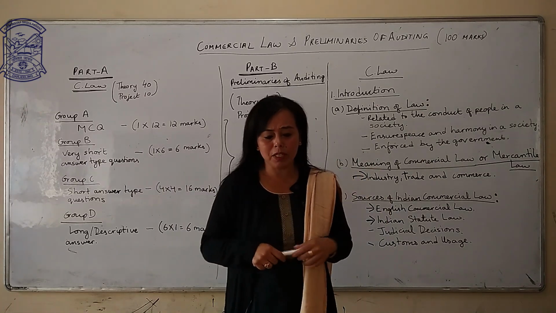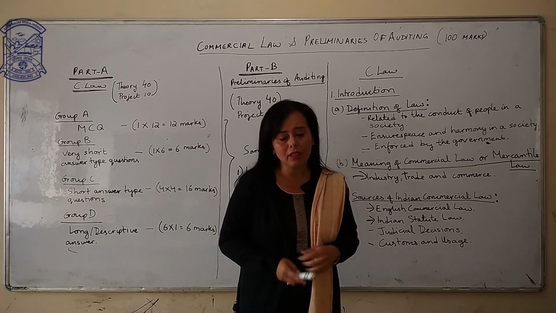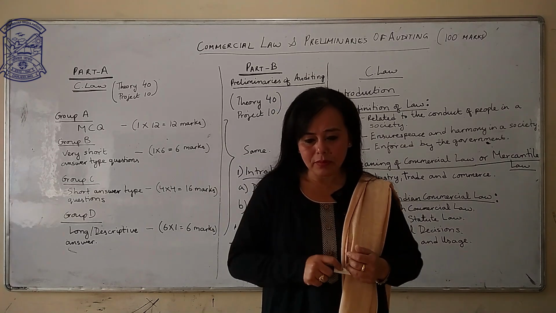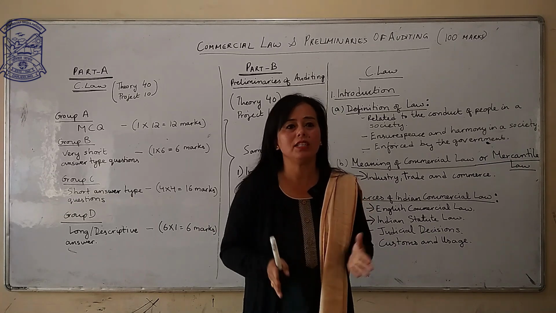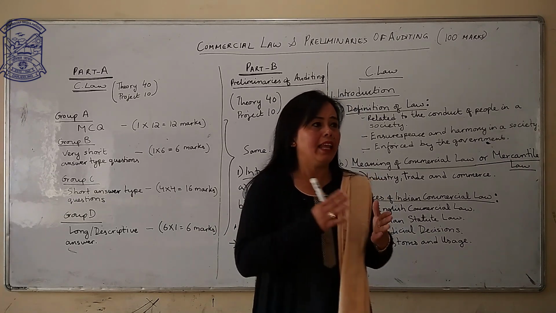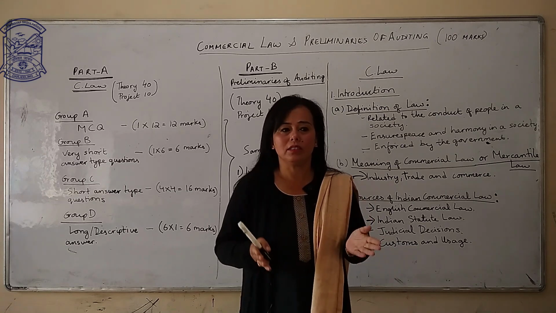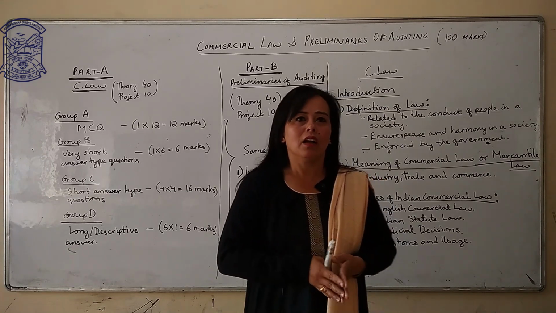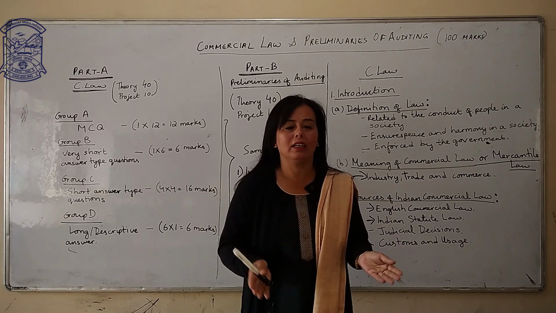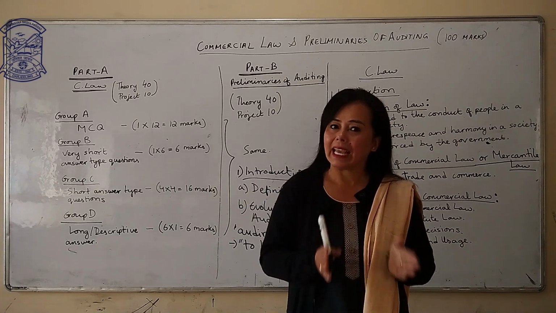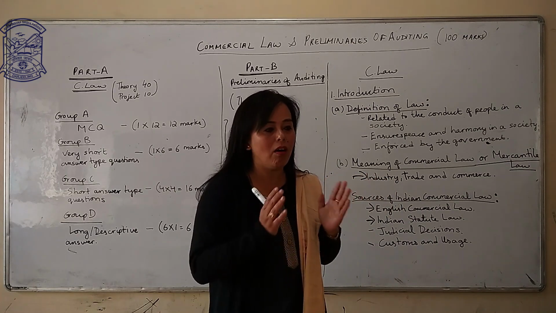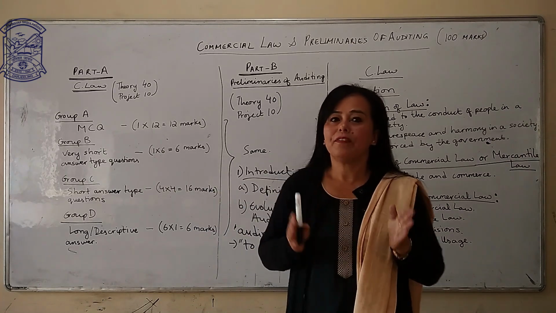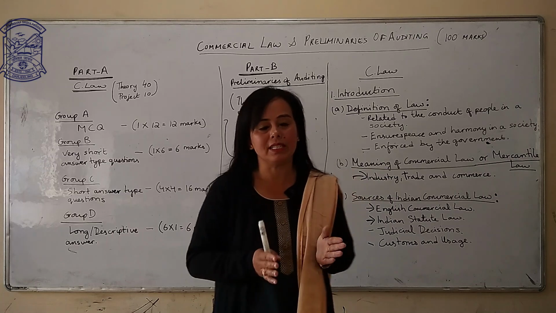So why has auditing become so popular these days? First of all, with the rapid increase in industries after the 18th century industrial revolution, and then rapid growth in joint stock companies, companies have become so big that the owners cannot handle them themselves. The owners cannot see all the matters regarding financial conditions of the business.